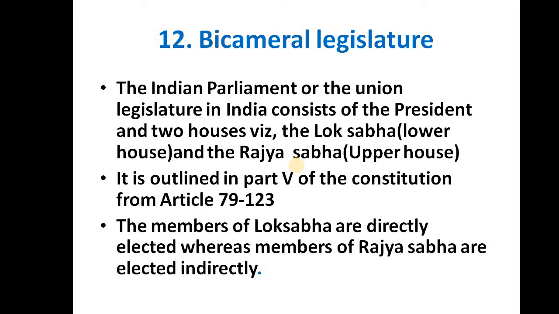It is incorporated in a part of the Constitution under Articles 79 to 123. The members of Lok Sabha are directly elected, whereas members of Rajya Sabha are elected indirectly.